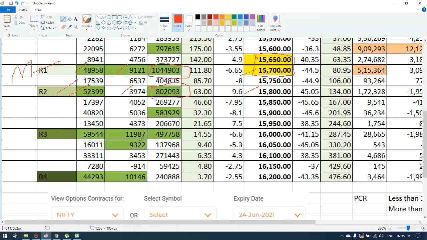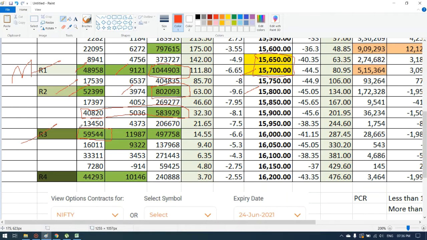I have placed my third resistance at 16,000. I have ignored 15,900, even though we have good open interest, change in open interest and volumes. I have taken 16,000 because the open interest there is much higher than at the first and second resistance.